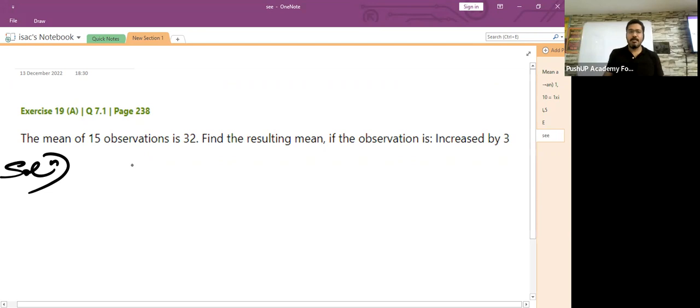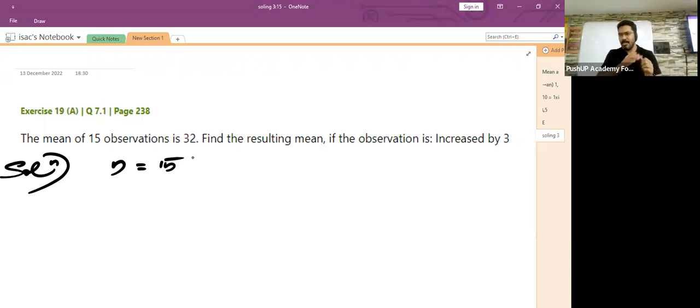The mean of 15 observations is 32. So children, the total number of observations is equal to what? 15. I'm just using variable n for mentioning the total number of observations. That is equal to 15. All this while we have been dealing with 6 observations, 10 observations, 12 observations, 11 observations.